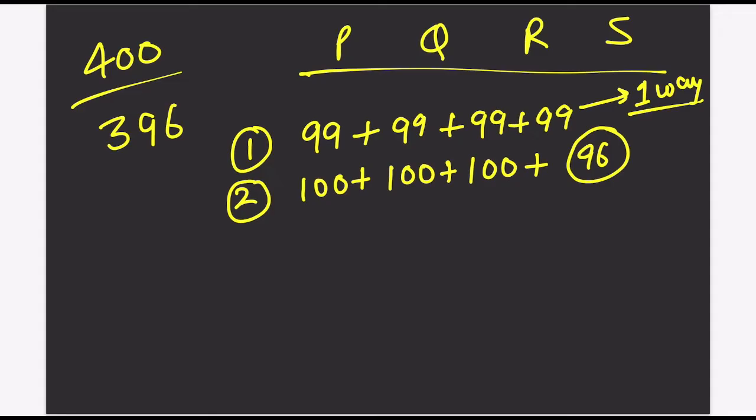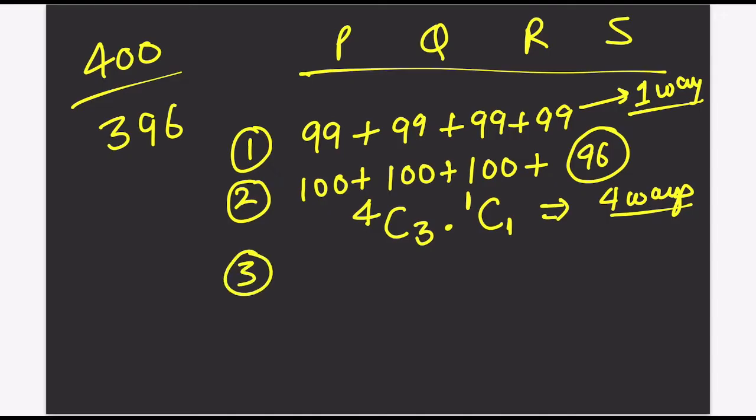So how many ways? Out of 4 papers he scored 100 marks in 3 papers, plus in 1 paper he scored 96. So if you solve this, you will get 4. Means there are 4 ways of doing this: 96 in either P or Q or R or S. So there are 4 ways of doing this.